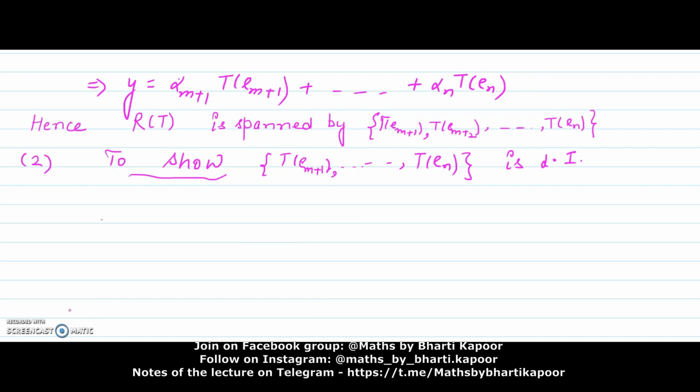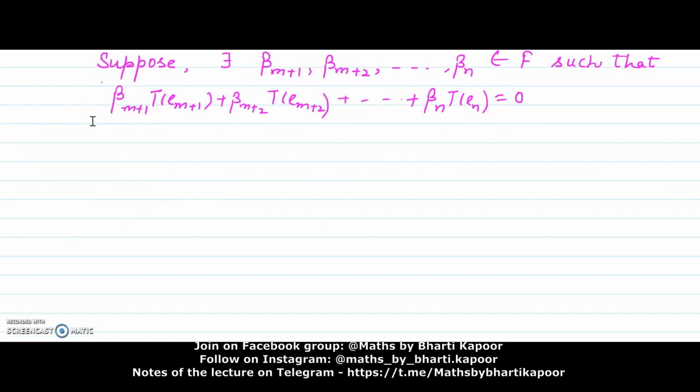For this, suppose there exist scalars, say beta m plus 1, beta m plus 2 up to beta n belonging to F, such that the linear combination beta m plus 1 T of Em plus 1 plus beta m plus 2 T of Em plus 2 plus so on up to beta n T of En is equal to 0.